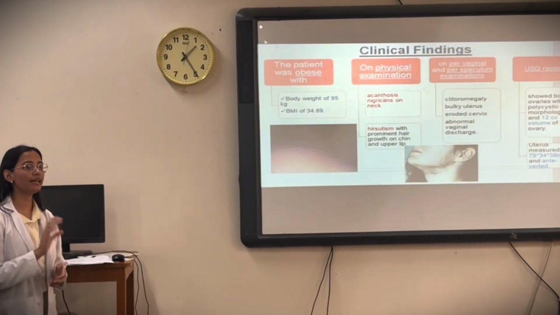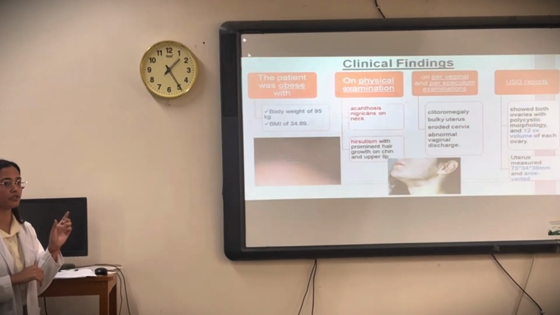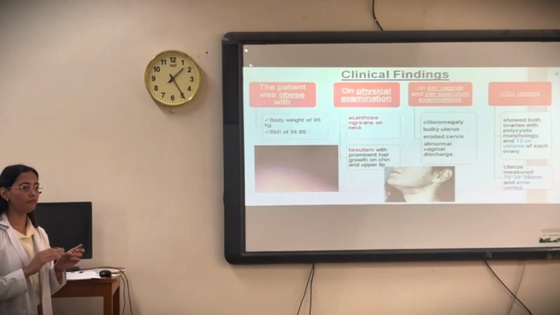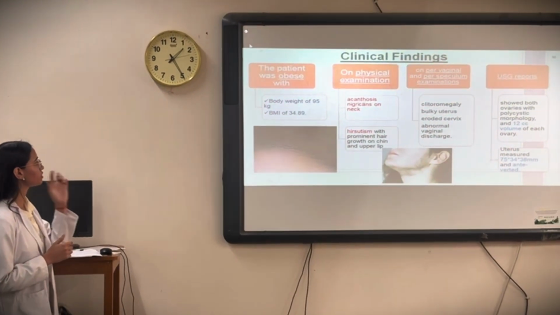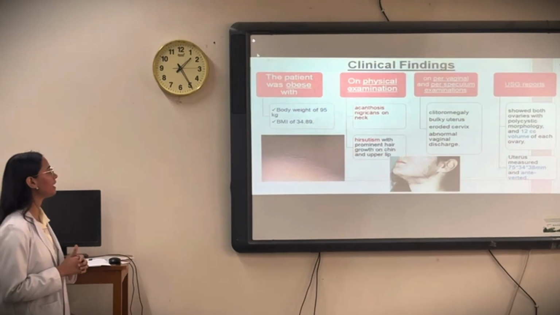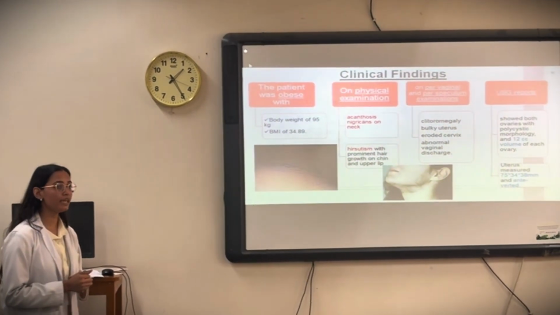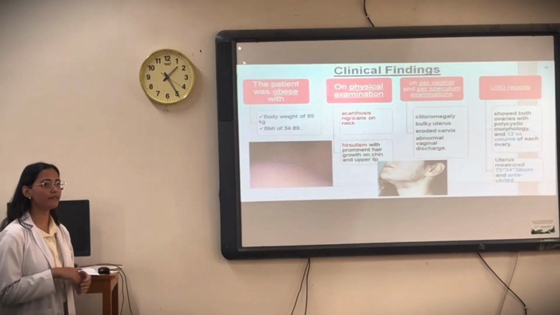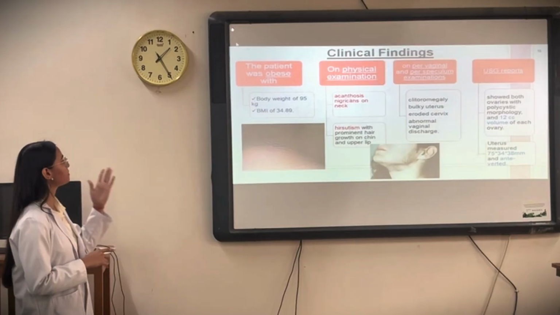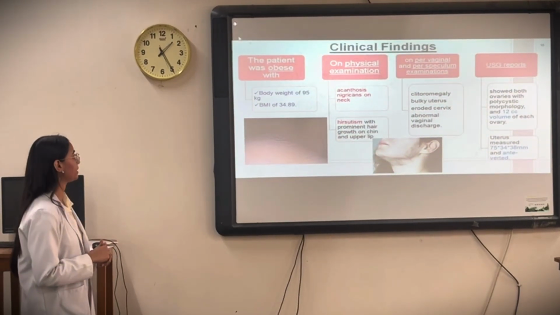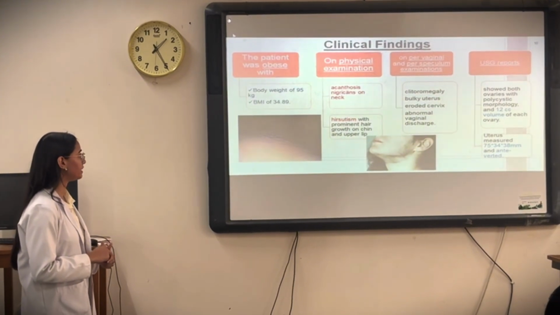According to the weight and the height, the person should lie in that range. But here, the BMI of that particular person is so high, that is 34.89, and the person falls under the obese category. Further, obesity is classified into 3 classes, class 1, class 2, class 3, and this person falls under class 1 obesity. And on physical examination, we find acanthosis nigricans on the neck.